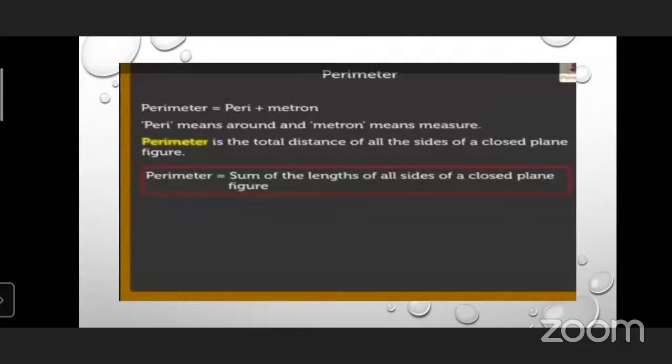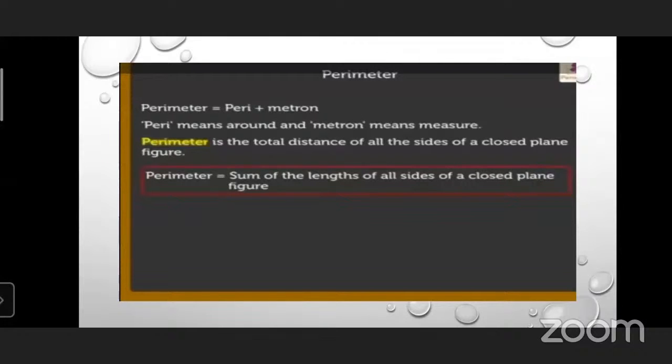So till now we have seen the figures of triangle, rectangle, and square. Today we are going to learn the perimeter of all these figures, that is perimeter of triangle, perimeter of rectangle, and perimeter of square. This is very simple. You have to observe the screen carefully for the formulas to calculate the perimeter of triangle, rectangle, and square. Let's start today's session.